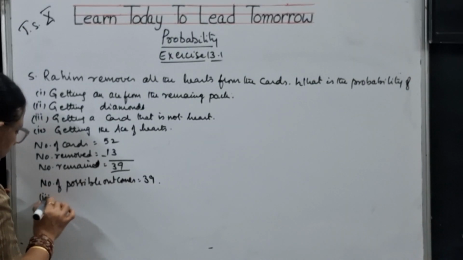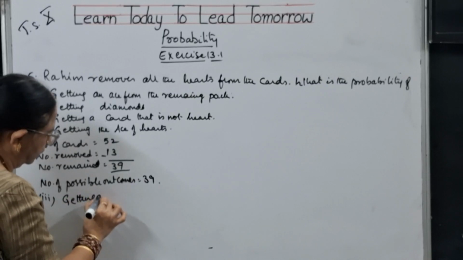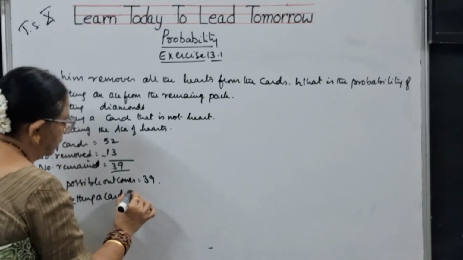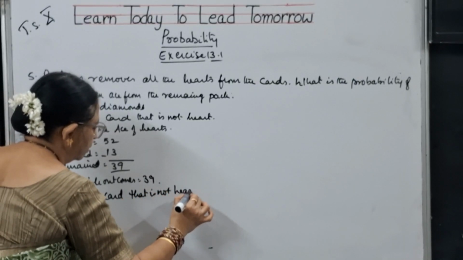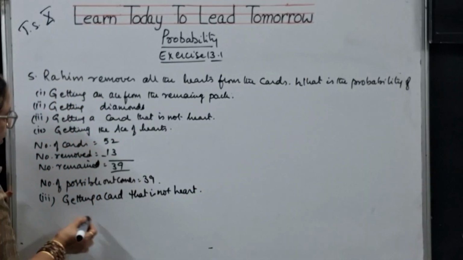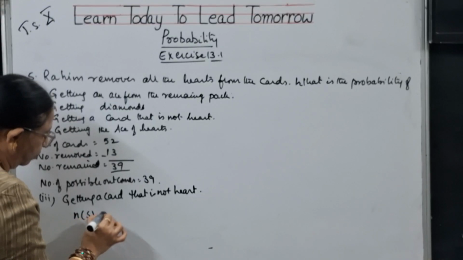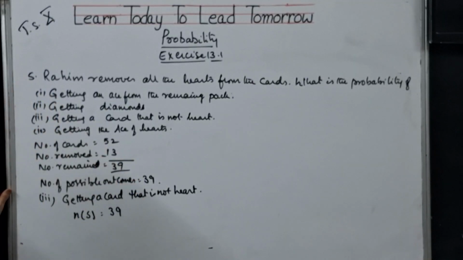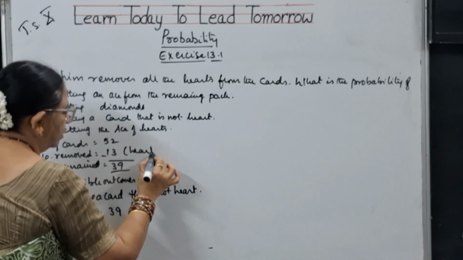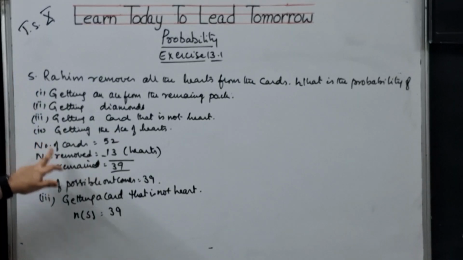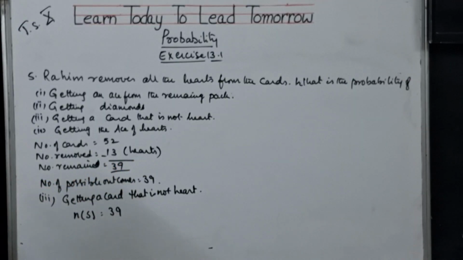Third bit, children. Third bit is getting a card that is not heart. That means, children, this is the one removed, it is there. So n of s becomes how many? 39 only. Why? Because without heart, these removed 13 are hearts. From the pack, 13 hearts are removed. So that is not heart means all this you will be getting.